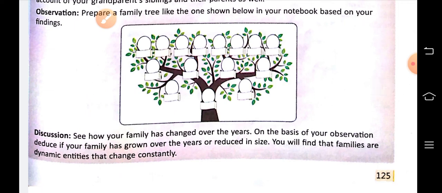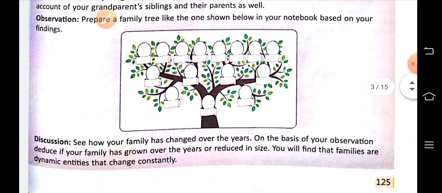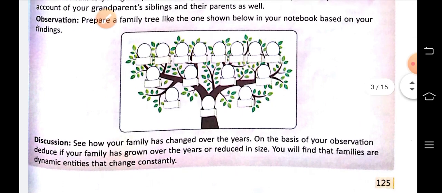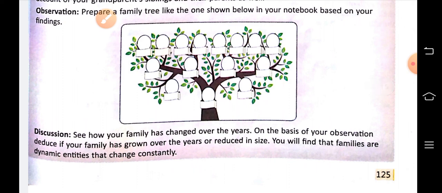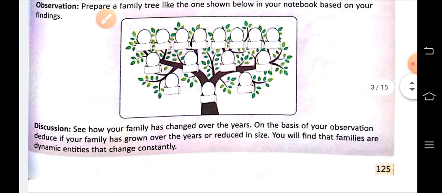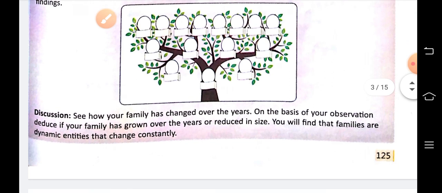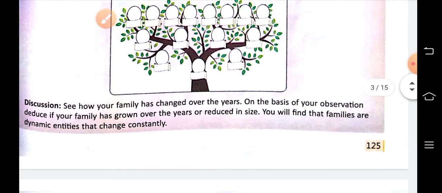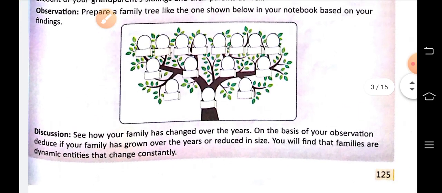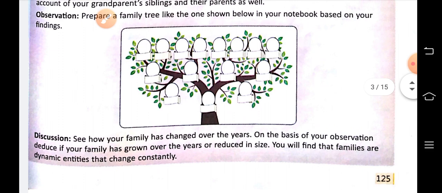You will see if your family has grown over the years or reduced in size. It grows if there is reproduction, and if there is less reproduction, then it is reduced in size. So you will find that families are dynamic entities that change constantly. So this is all about the male and female reproductive system.